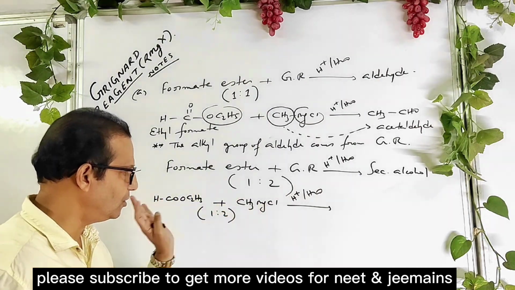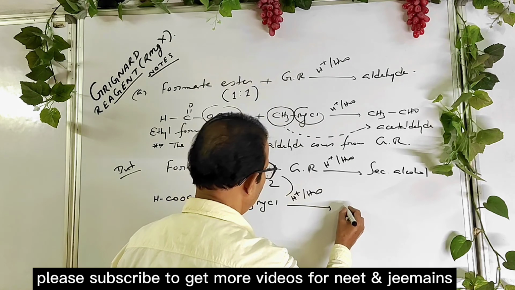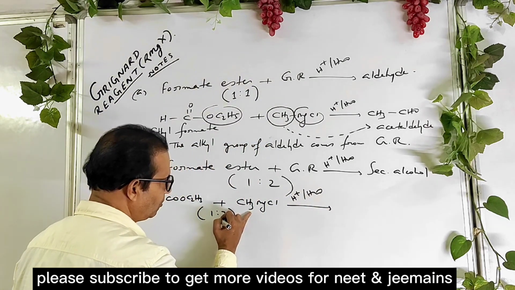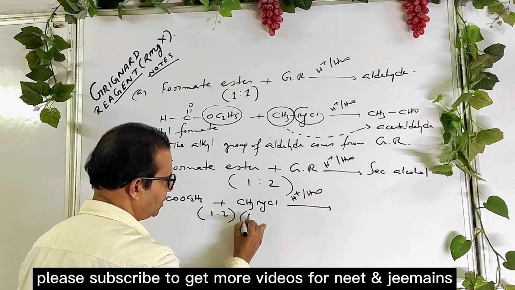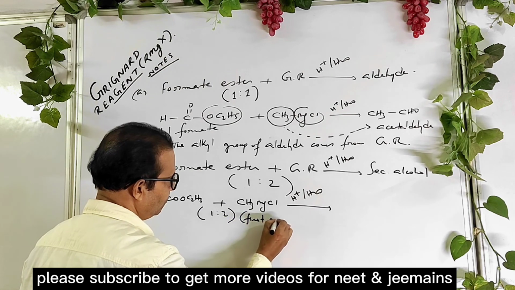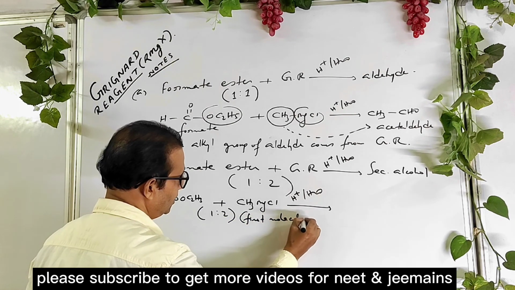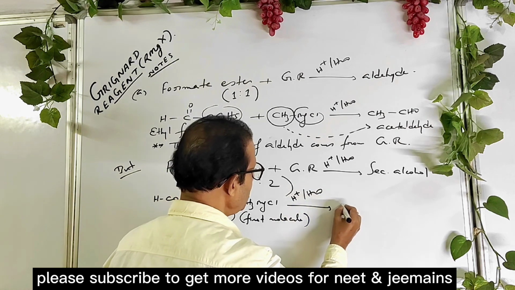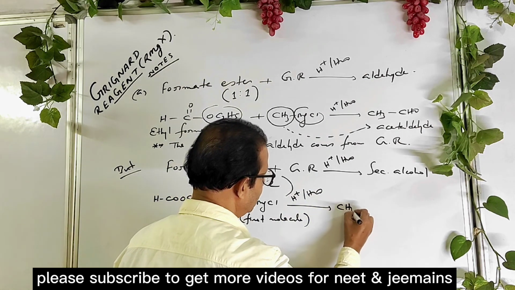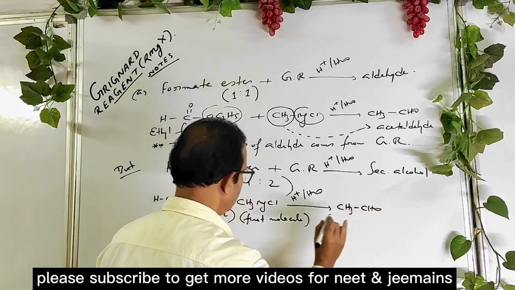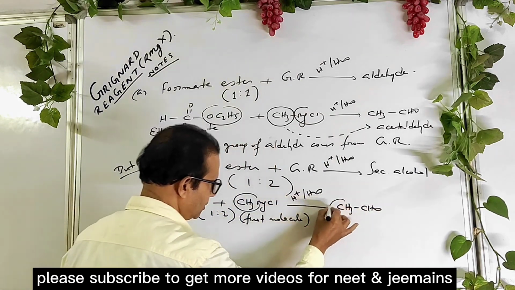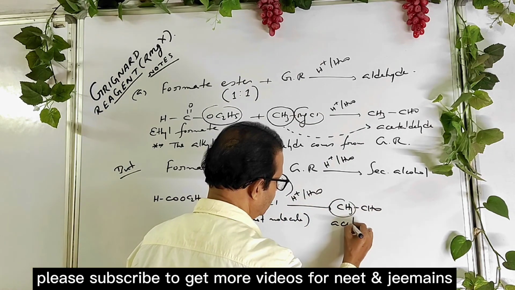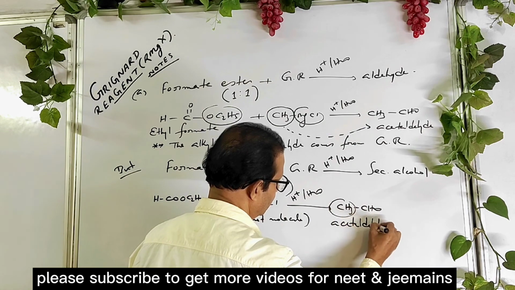At first, the corresponding aldehyde is formed. At first, the first molecule of Grignard reagent reacts. Then you get the aldehyde, acetaldehyde. You get the aldehyde of the Grignard. So you get acetaldehyde.